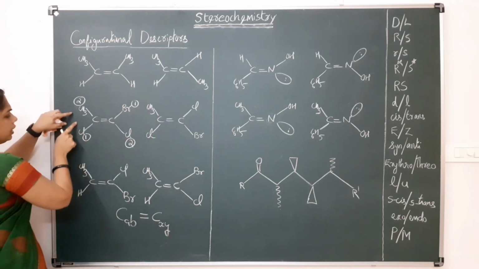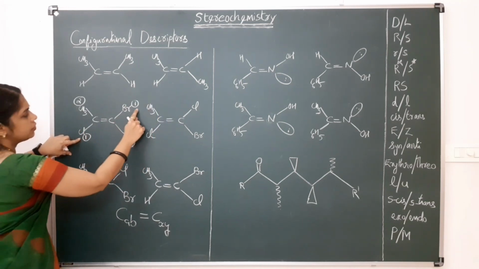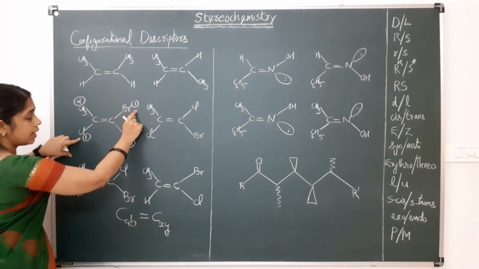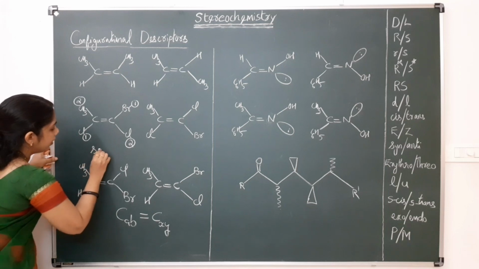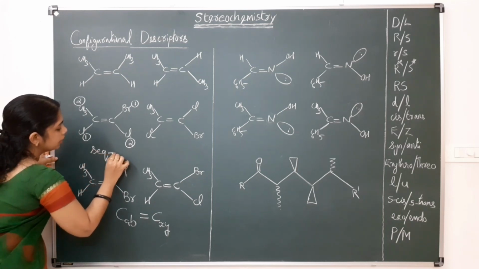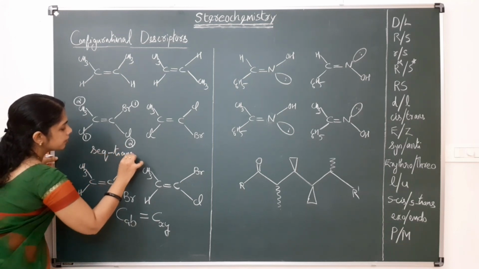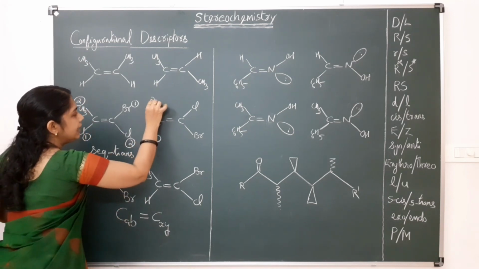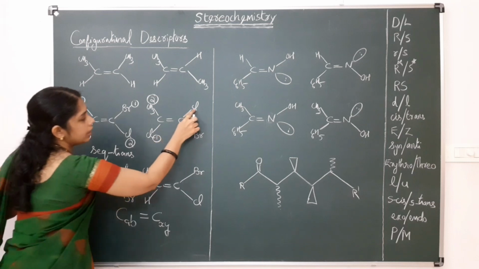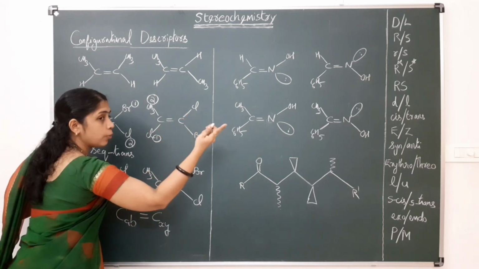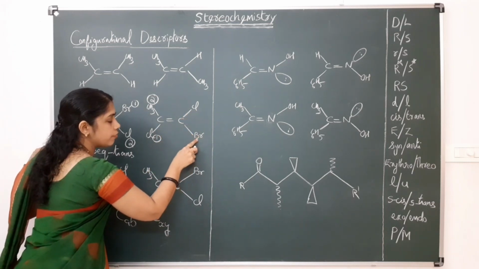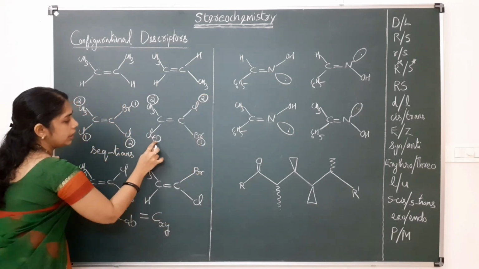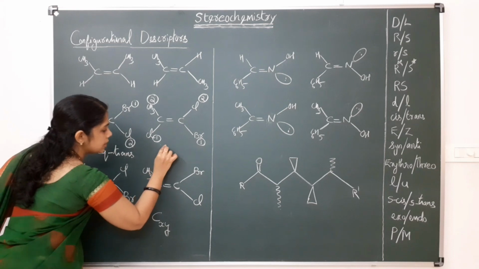So the priority 1 groups are on the opposite side, so this is seq trans. Here chlorine gets first priority, methyl second priority. Here, between chlorine and bromine, bromine has the higher atomic number, so it gets first priority and chlorine second. Here the priority 1 groups are on the same side, so this is